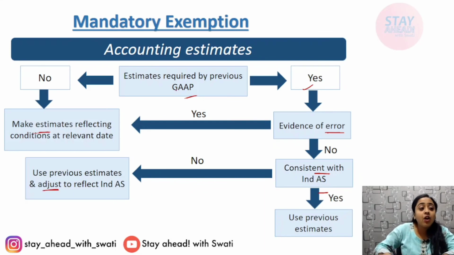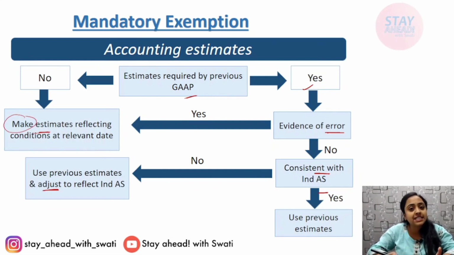Okay, and now if the previous GAAP was not using any sort of estimates, were not required, then you have to make a new estimate. See, if estimates are not required, then make a new estimate. If estimates already exist, then see if it is error free or not. If it is error free, then apply them. No new standards required. If not error free, then make adjustments. Now, you also see if it is consistent with Ind AS or not.